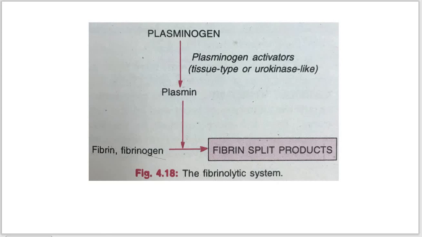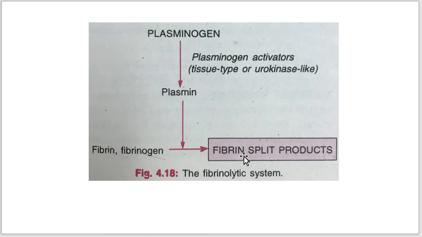Here the formation of plasmin from plasminogen takes place. The plasmin which is formed acts on fibrin to destroy the clot and produces fibrin split products.